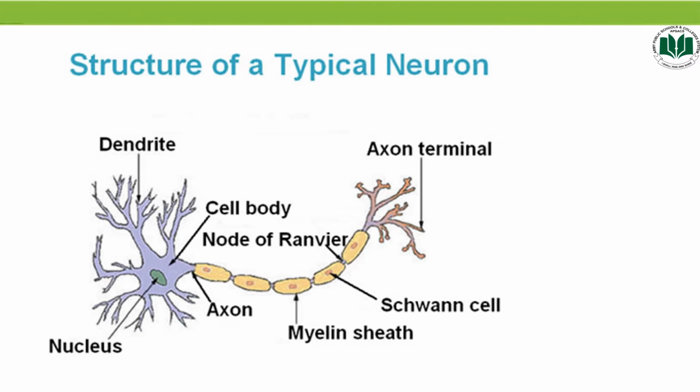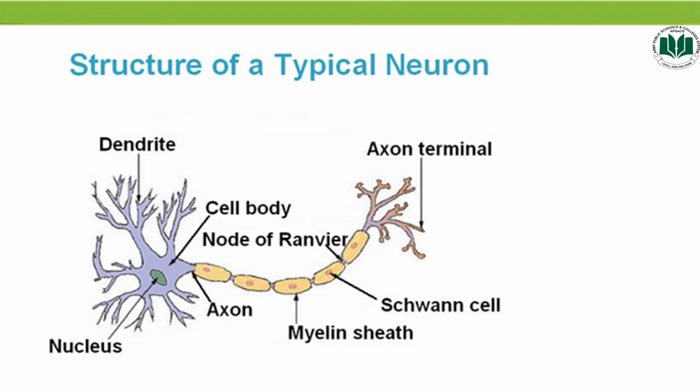And students, as you can see in the diagram, extending away from the cell body, branch-like structures are present that are called dendrites. The job of the dendrites is to receive messages from other neurons and allow those messages to travel to the cell body. Although some neurons do not have any dendrites, other types of neuron have multiple dendrites as well. So the function of the dendrites is to receive stimuli and conduct impulses to the cell body.